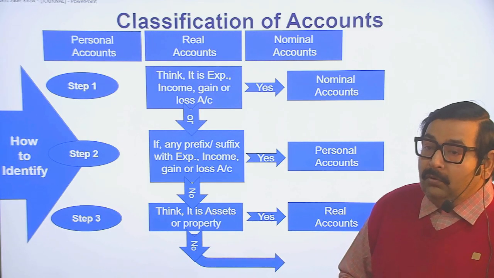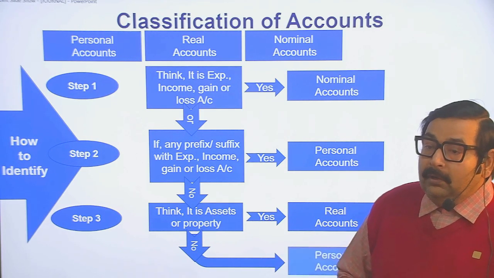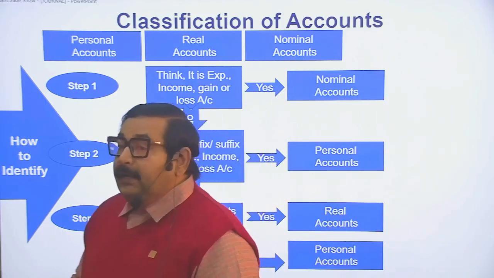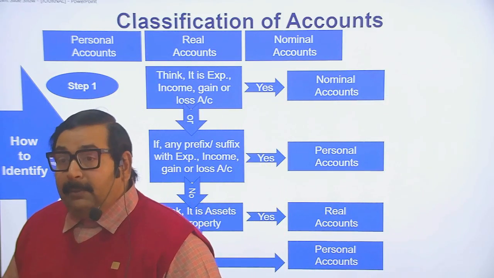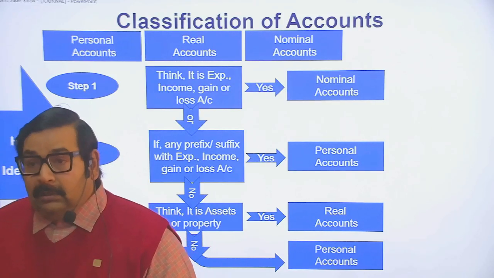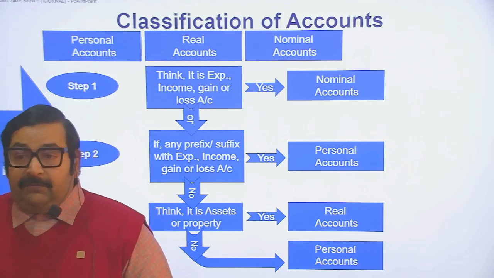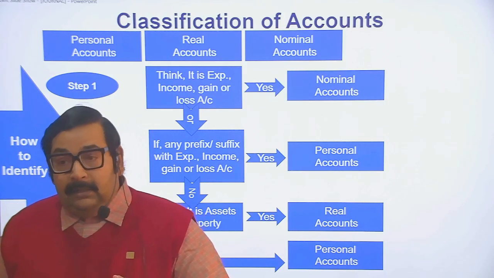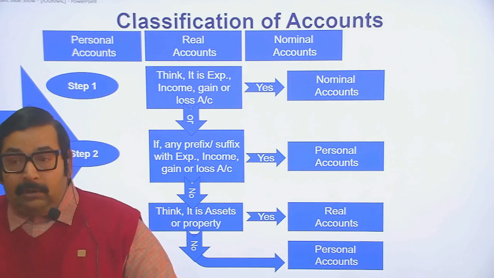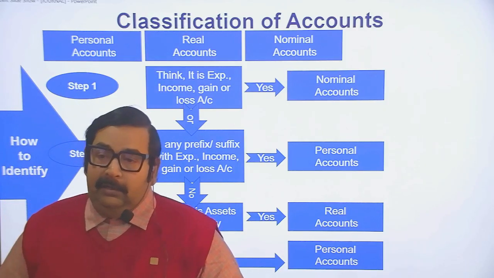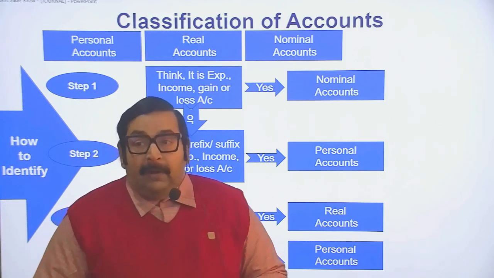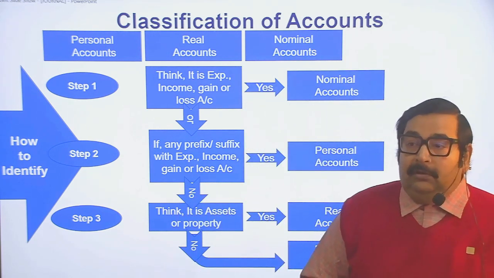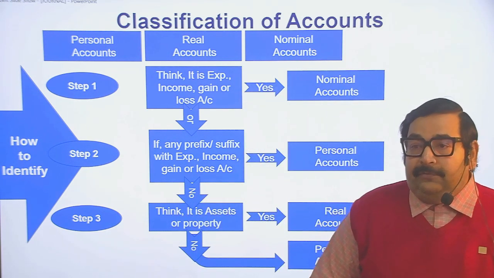Otherwise, if no, then it is a personal account. Means try to identify first whether it is nominal. If not, check for any prefix or suffix before a nominal account. If not, then check for an asset or property. If not, then personal. These are the steps of classification of accounts before journalizing of transactions.